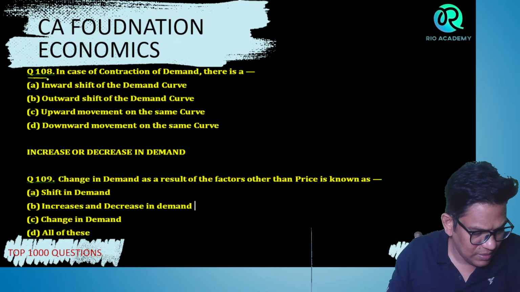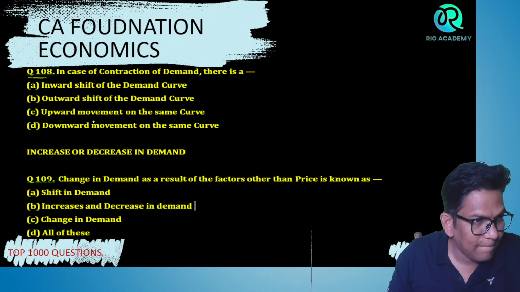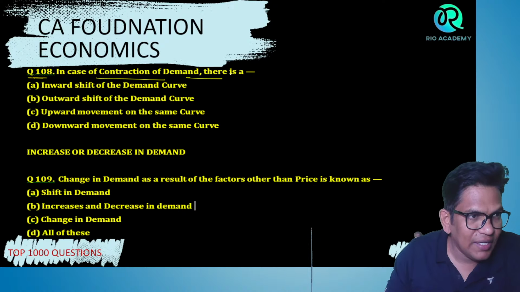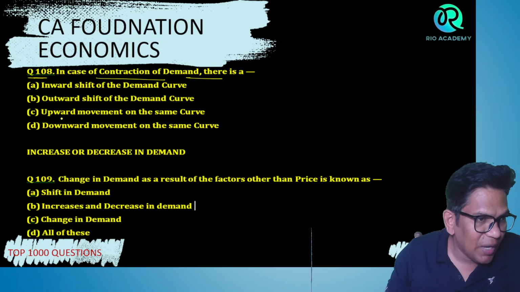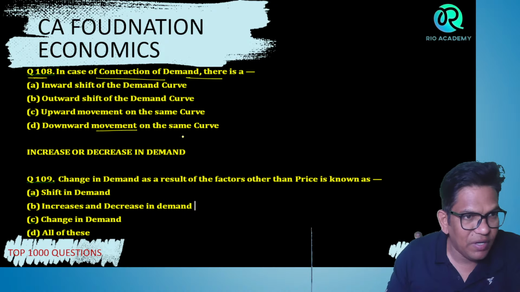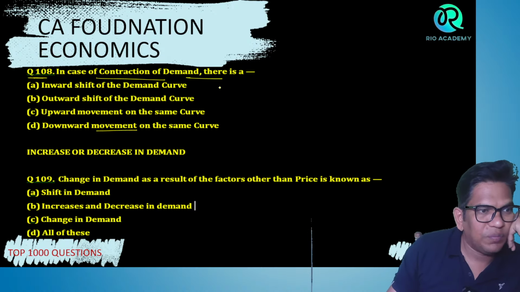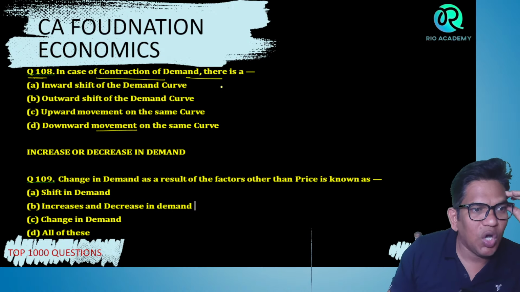Next. In case of contraction of demand, there is an inward shift of the demand curve, outward shift of the demand curve, upward movement, or downward movement of the same demand curve. Tell me what is the right answer, bacho?